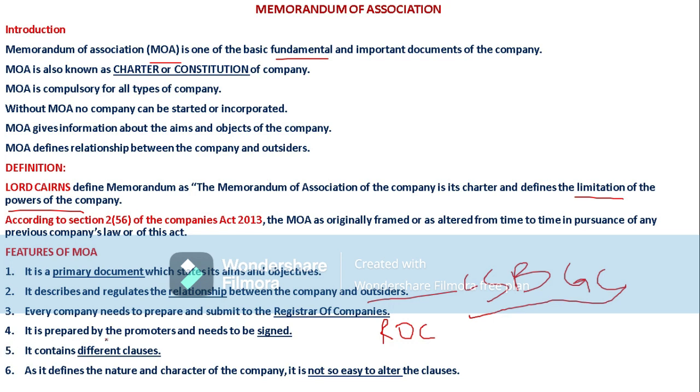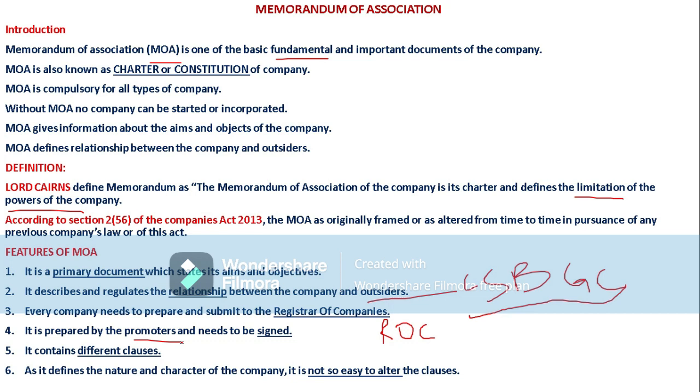Another feature is that it is prepared by promoters and needs to be signed. So who are these promoters? Promoters are nothing but the subscribers of the company. Who are these subscribers? At the initial stage, the person who gets the idea to form the company, the initial person who steps in to form a company, is known as the promoter of the company.